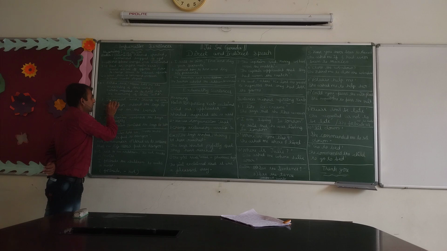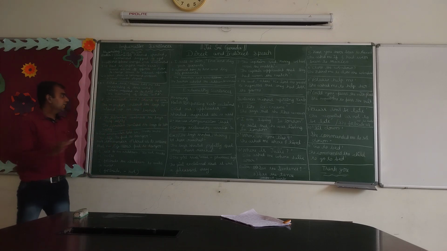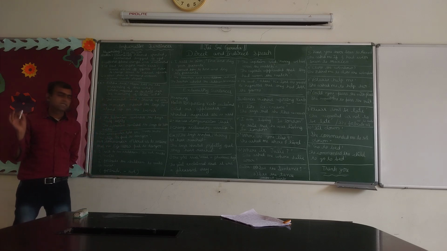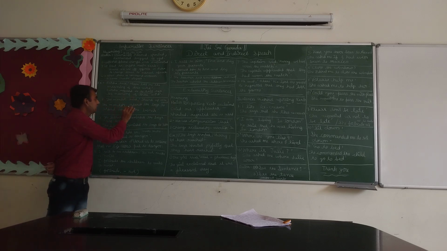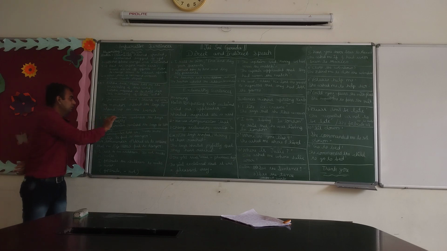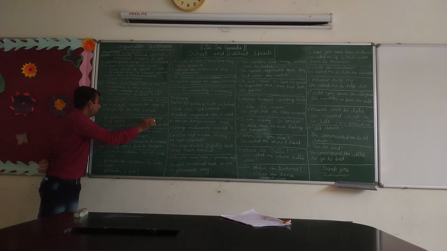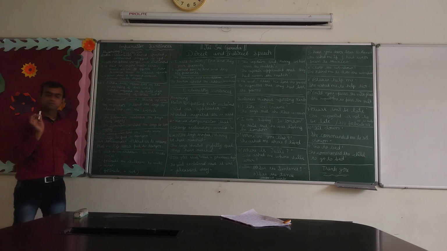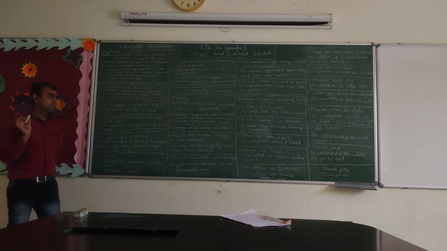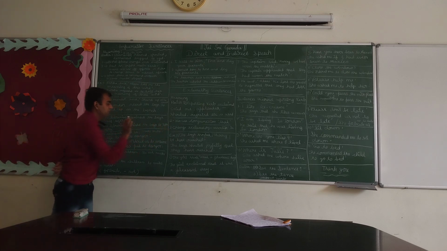The second one, the monitor said, stand up on the bench. Here also no object is given. So how to make an indirect speech? The monitor ordered the boys to stand up on the bench. The third one, the librarian reminded the boys, talk softly. The librarian reminded the boys to talk softly. To talk is an infinitive.